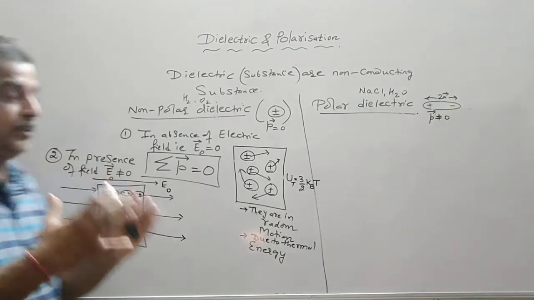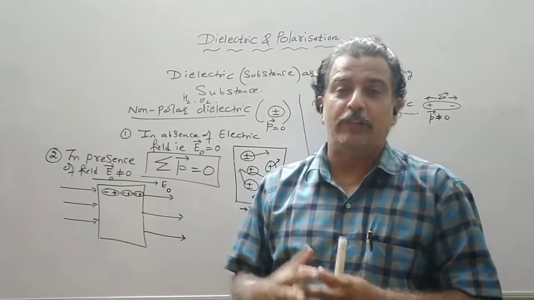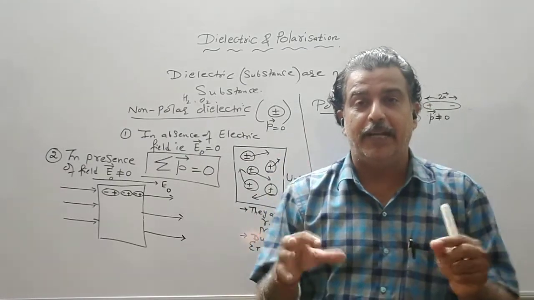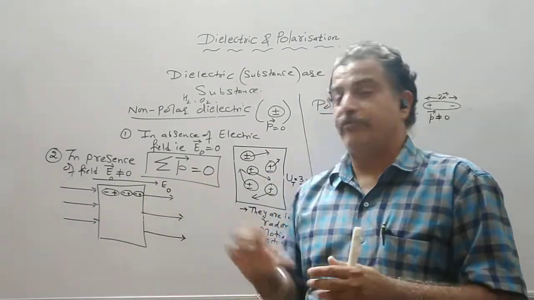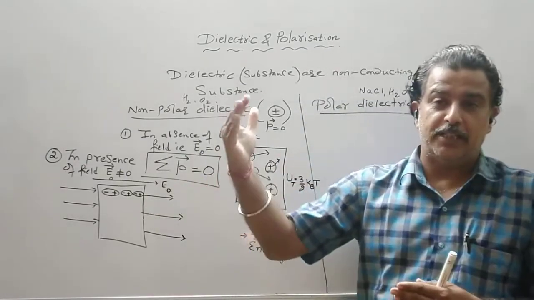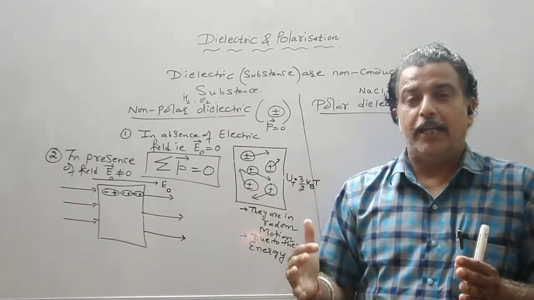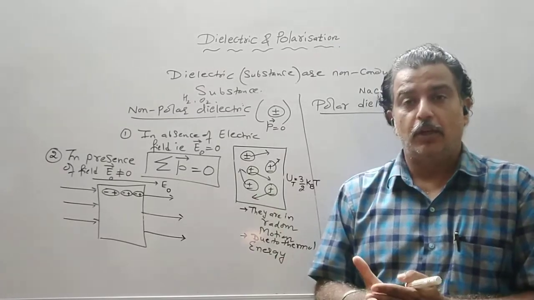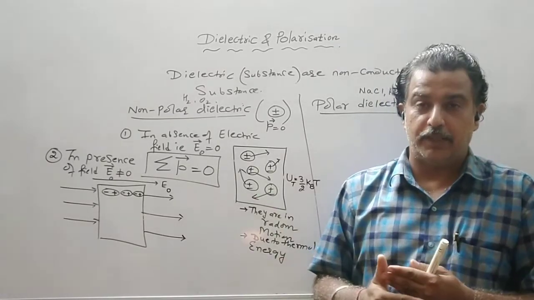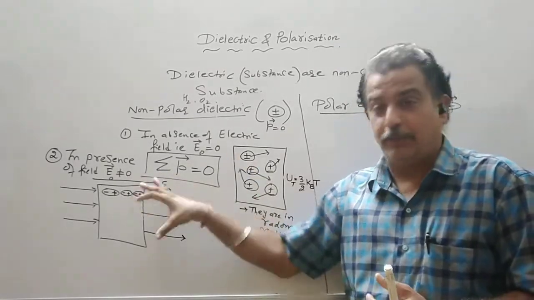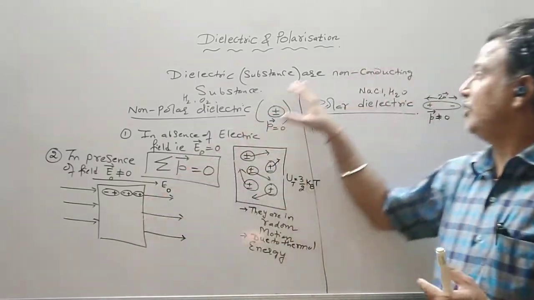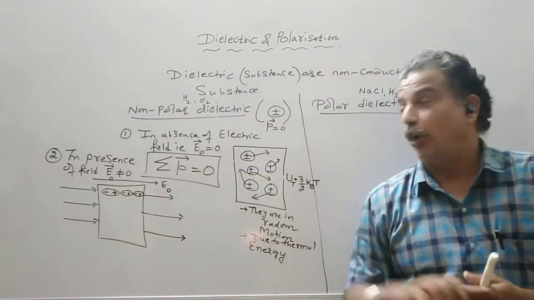Now it is not necessary that all the molecules will align in a straight line. It depends on the magnitude of the applied field, whether the magnitude is large or less. So they may align 100% or they may not align 100%. This phenomenon is called polarization.